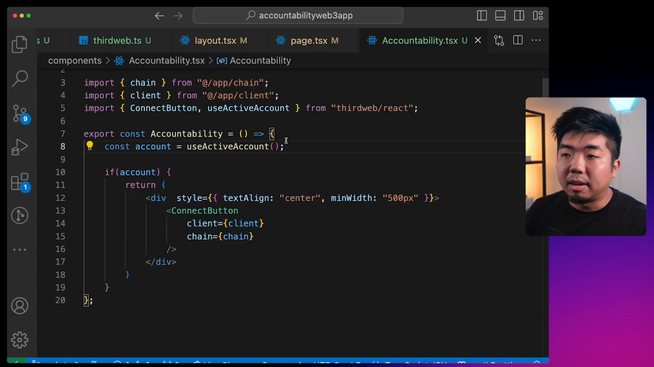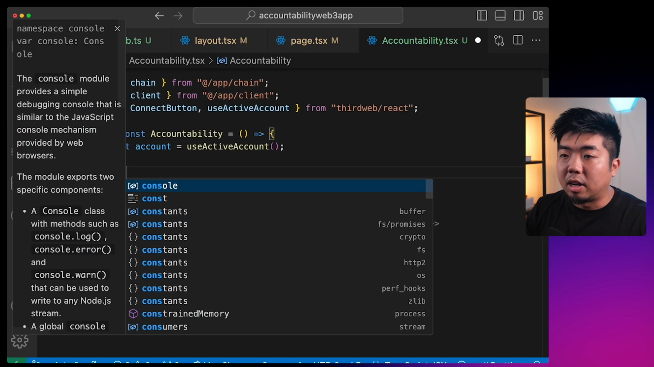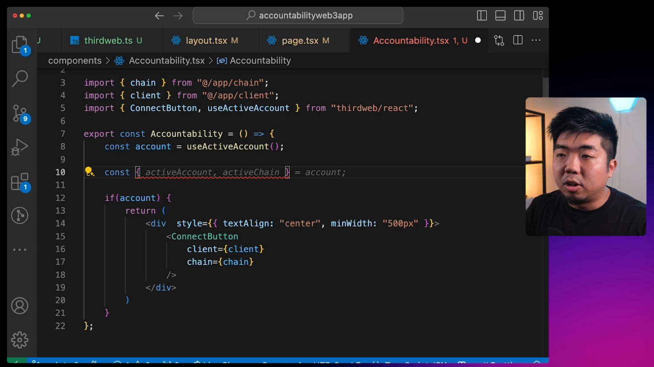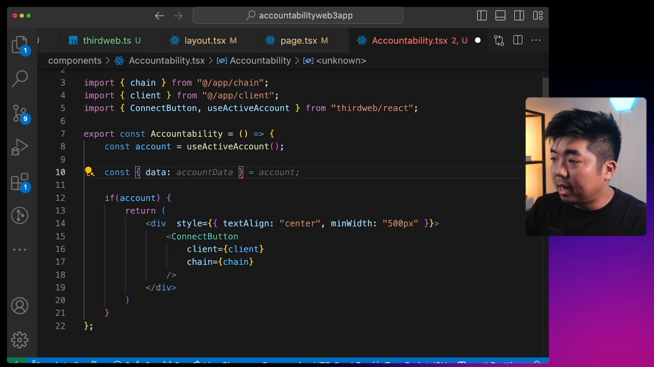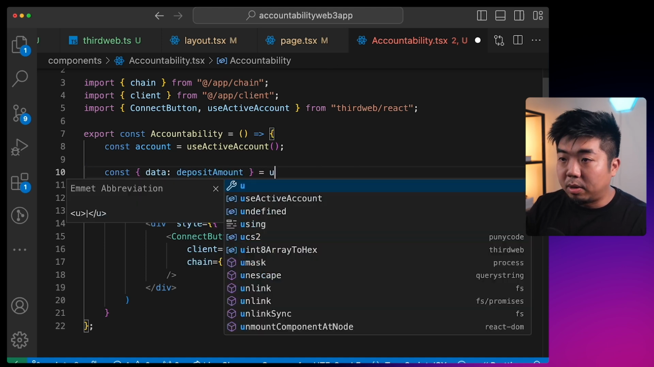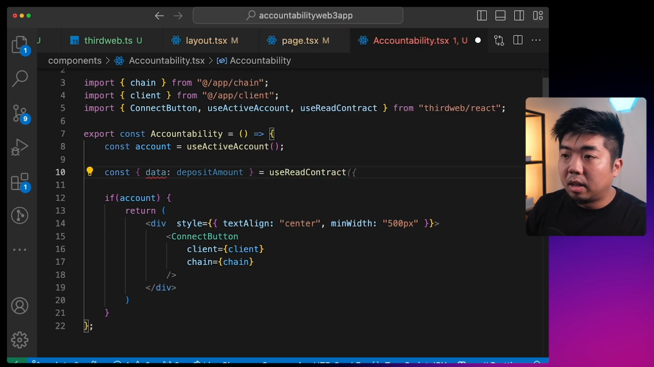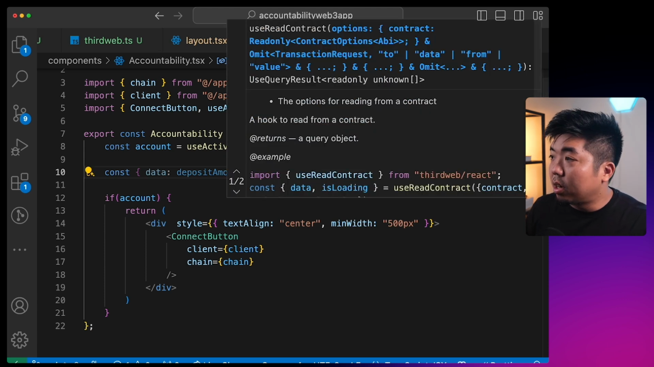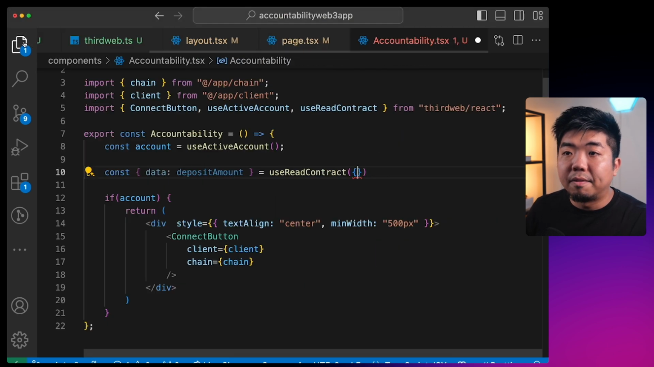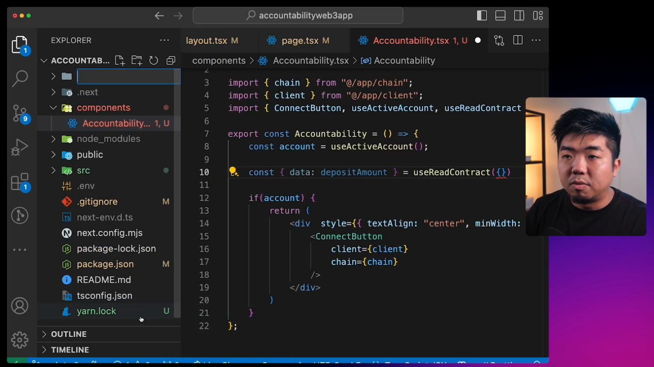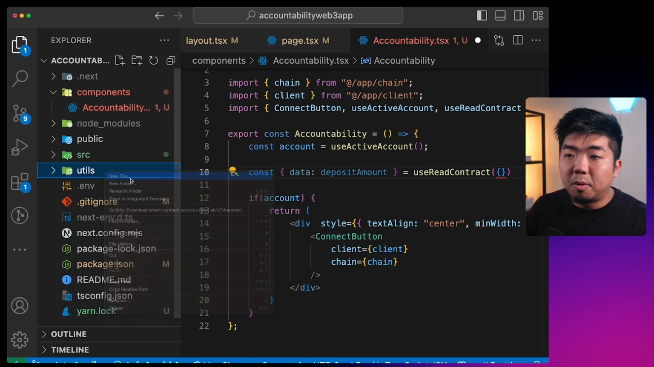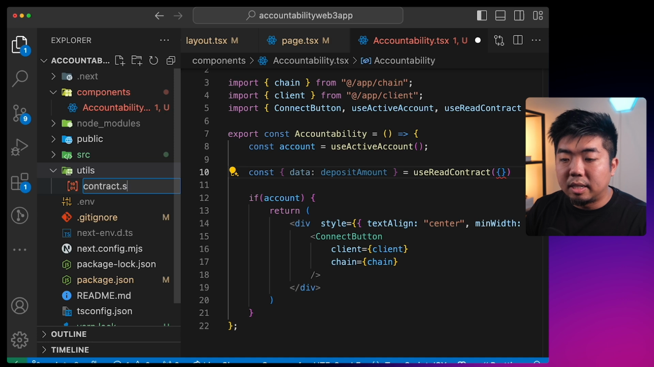So coming back here, we're going to get that data from our smart contract. And we're going to use a hook from thirdweb called the useReadContract. It returns us a data here, which we can just call our deposit amount. And again, we're going to use the useReadContract hook. And in order to use the useReadContract hook, we're going to have to set up our contract here. So coming to my files, I'm going to create a new folder here. We'll call this utils. And in the utils folder, we're going to create a file called contract.ts.